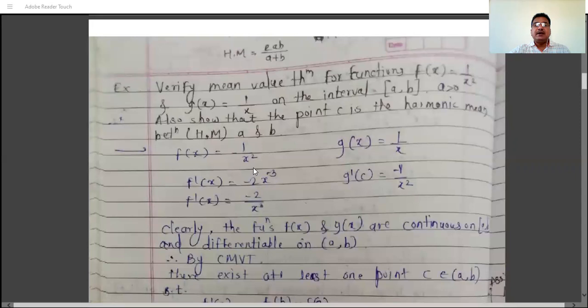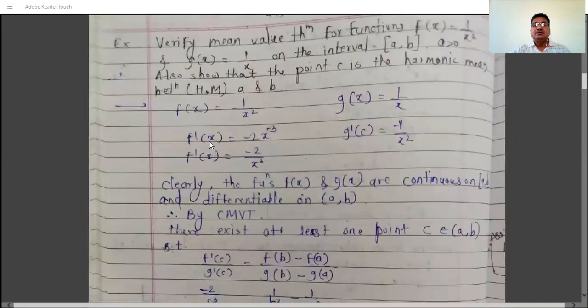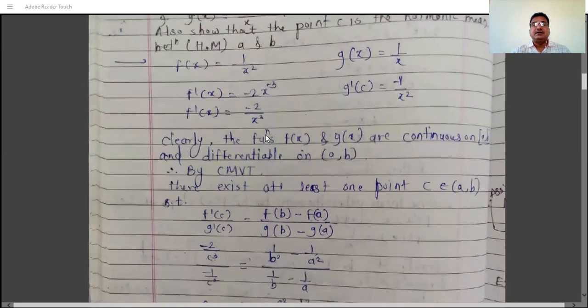So f(x) is 1/x² and g(x) is 1/x. Their derivatives: f'(x), 1/x² means x raised to minus 2, and by the rule for the derivative of xⁿ, which is n x raised to n minus 1, we get minus 2 x raised to minus 3. And g'(x) is minus 1/x², the derivative of 1/x. So f'(x) is minus 2 by x cube.